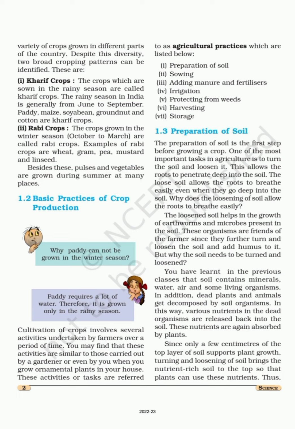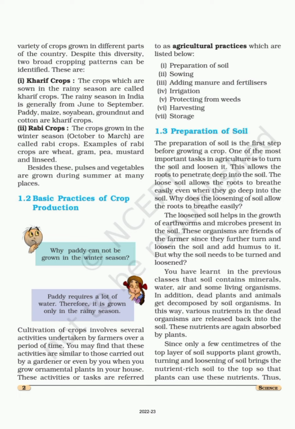Okay. First one is preparation of soil. How we prepare our soil for cultivation. The preparation of soil is the first step before growing a crop. One of the most important tasks in agriculture is to turn the soil and loosen it. Okay, first one is we turn the soil, then it will be loose. Okay, this allows the roots to penetrate deep into the soil. The loose soil allows the roots to breathe easily.